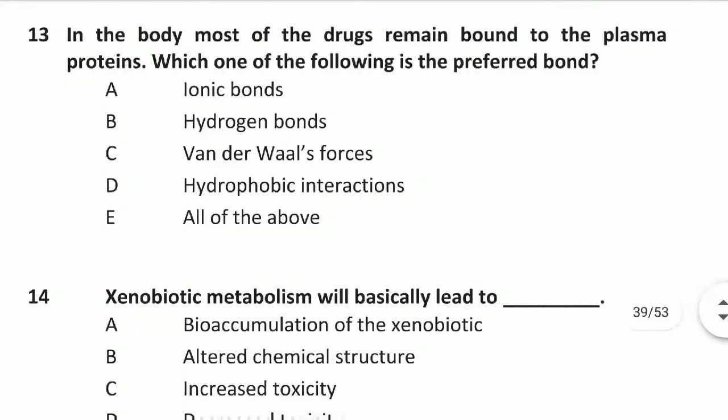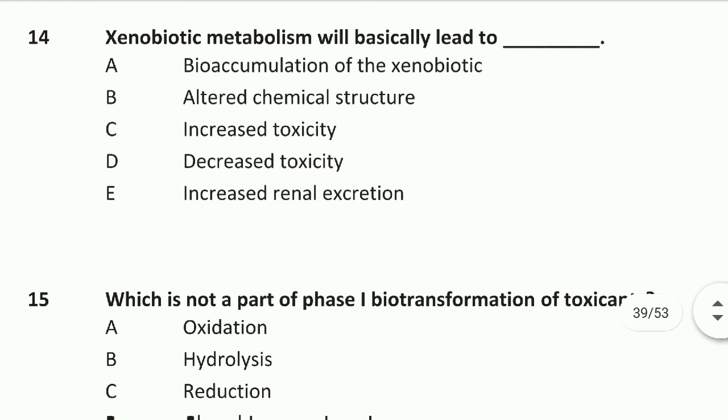Question number 13 is, in the body most of the drug remains bound to the plasma proteins. Which one of the following is the preferred bond? Option A is ionic bond, B hydrogen bond, C van der Waals force, D hydrophobic interaction. Option E is right, all of these are preferred bonds. Question number 14 is, xenobiotics metabolism will basically lead to altered chemical structure. Option B is right, altered chemical structure.